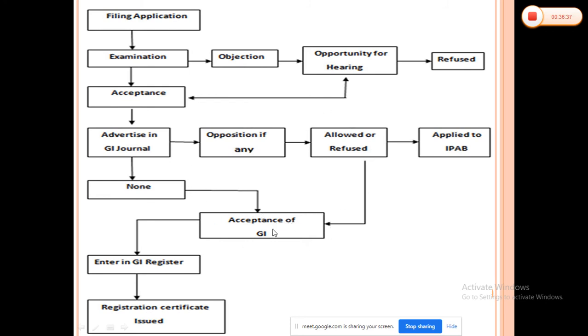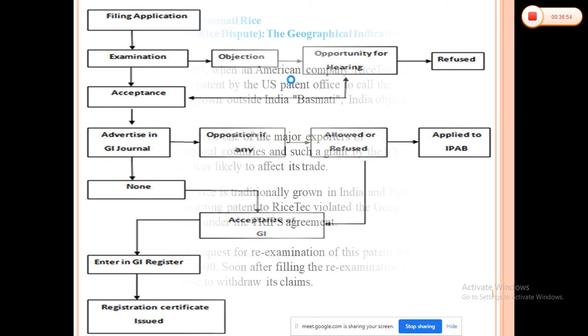After acceptance of the GI, that geographical indication is entered into the geographical indication register, and the registration certificate is issued with the stamp of the geographical indications. So this is the simple process that is applied.